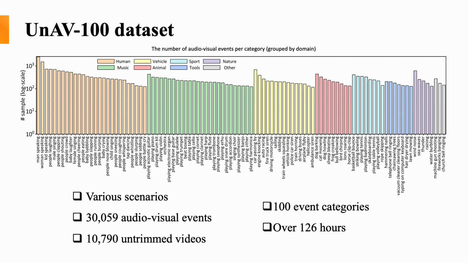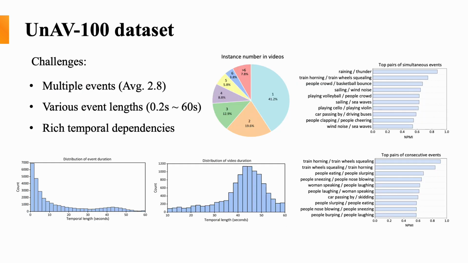Different from previous AV datasets, our UNAV100 dataset is based on long and untrimmed videos. It covers a wide range of domains including human activities, music performances, and sounds of animals, vehicles, tools, nature, and so on. There are more than 30,000 audio-visual events from 100 event categories distributed in over 10,000 videos for over 126 hours. As the first audio-visual dataset built on untrimmed videos, UNAV100 is quite challenging for many reasons.